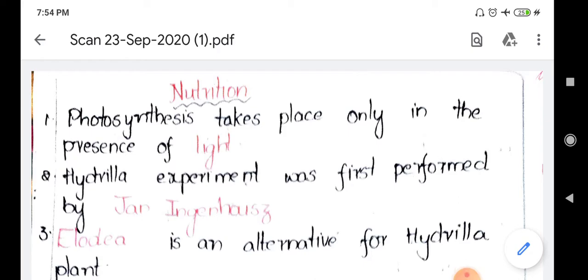And today we are going to discuss the video related to the worksheet of the lesson Nutrition.